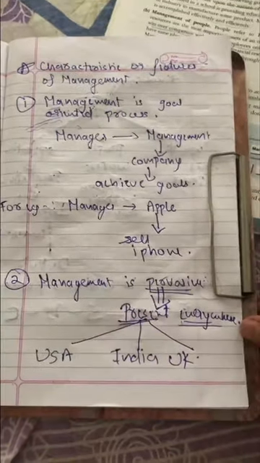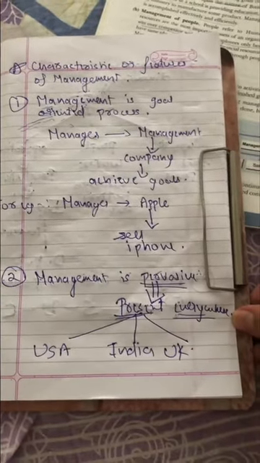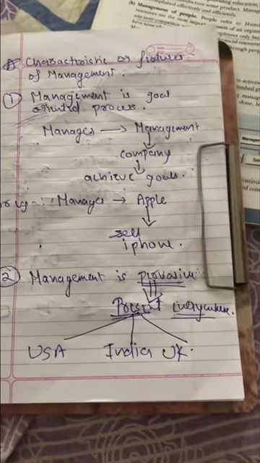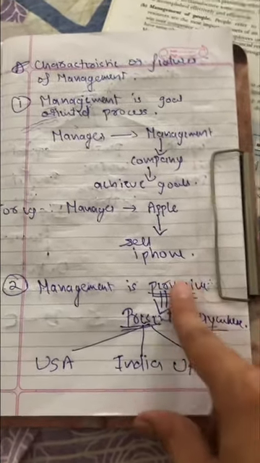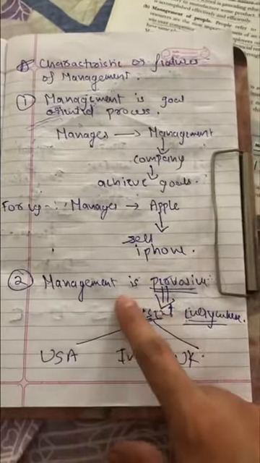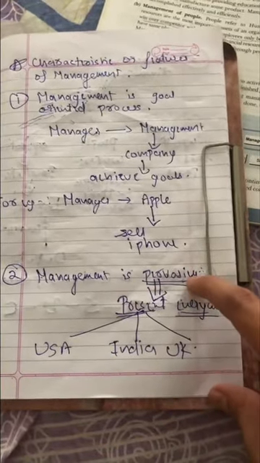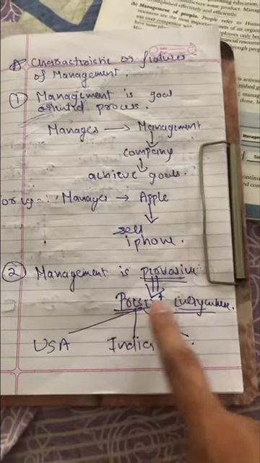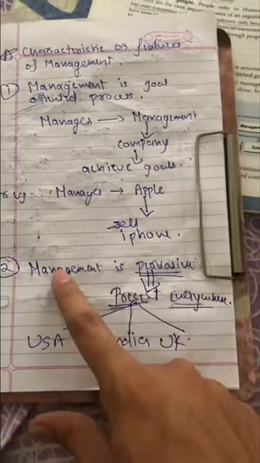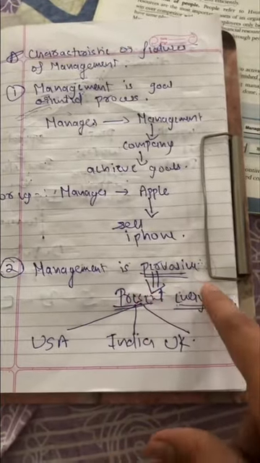Second feature is management is pervasive. Now a new English word, pervasive. If you understand this, you can understand the entire thing. What do you understand by the term pervasive? Pervasive basically means it is present everywhere. Management and managers are present everywhere.